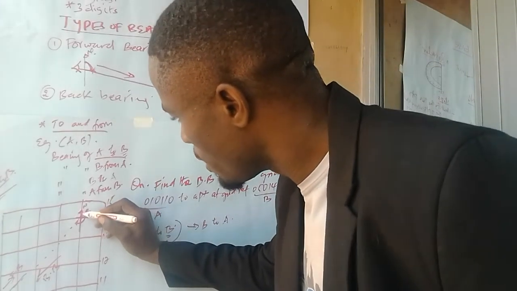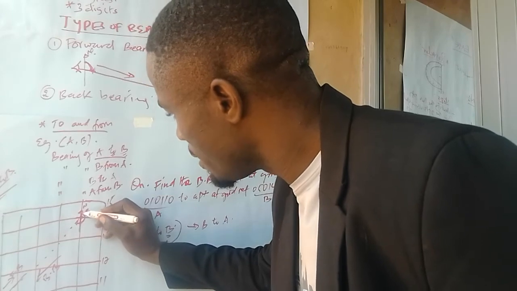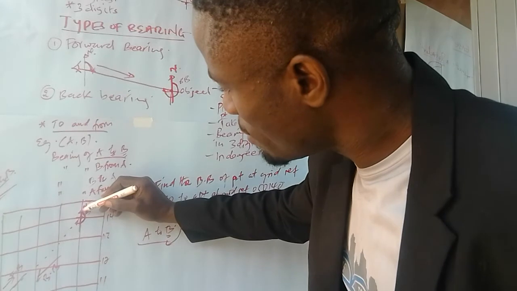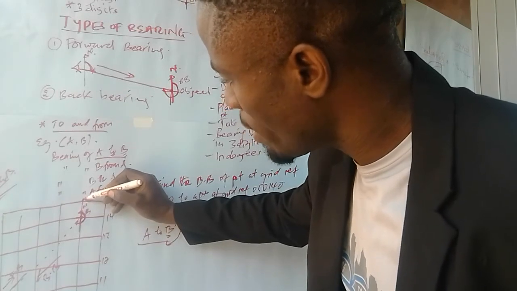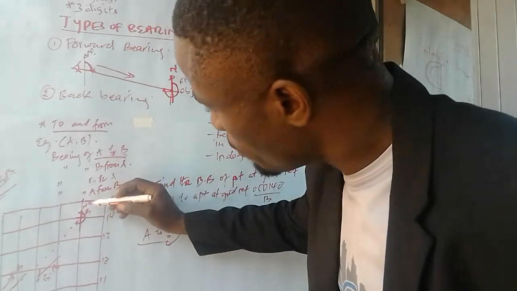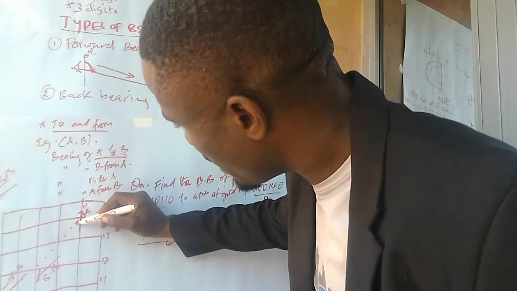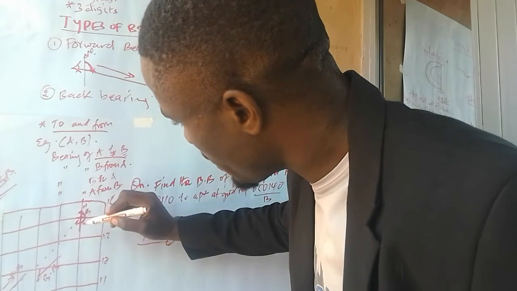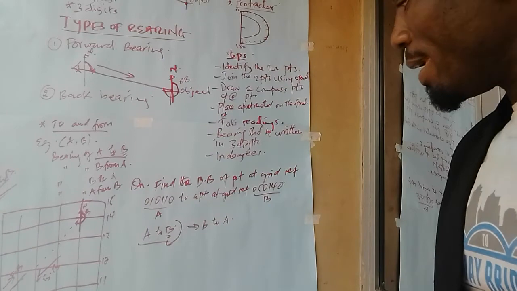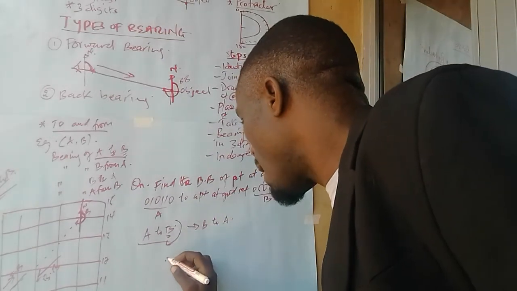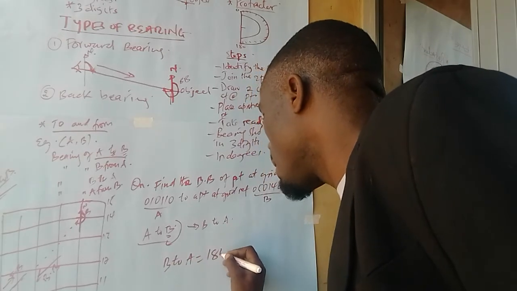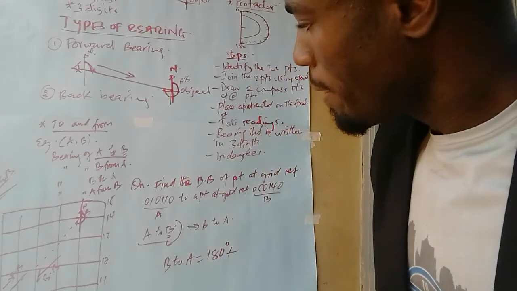So we are going to say, we put a protractor. As I told you, the protractor is this one. Now this D here. I'm going to place the protractor like this. 0 must be here on the north line, because it is 0. We are counting from 0 up to 360. But now for us here, we want this angle from here up to here. So we know that angles on a straight line add up to 180, meaning the bearing of B to A is going to be, we have 180 degrees, we put it aside. Then we get this one.